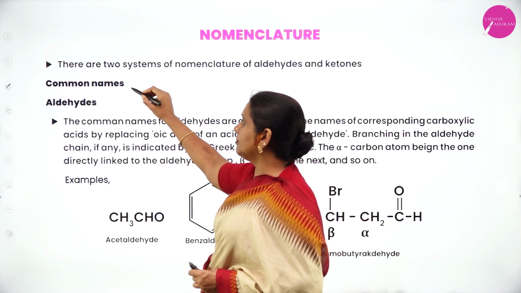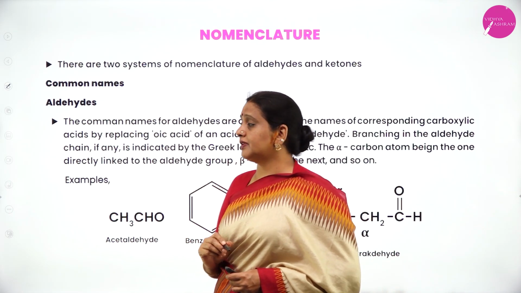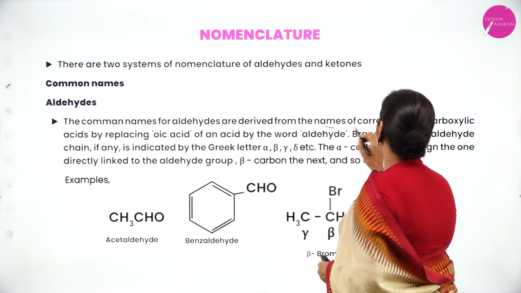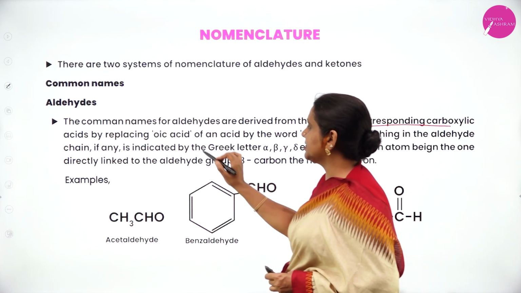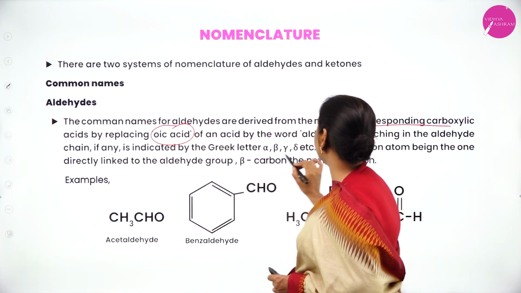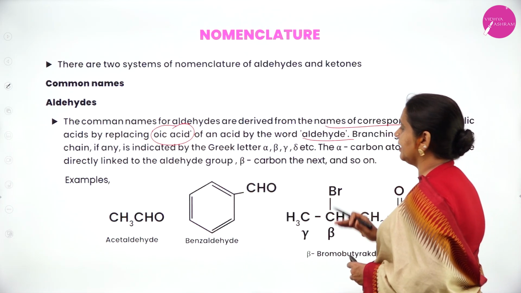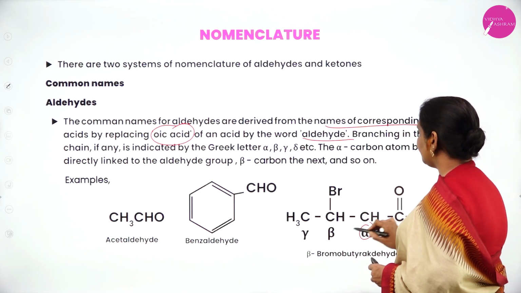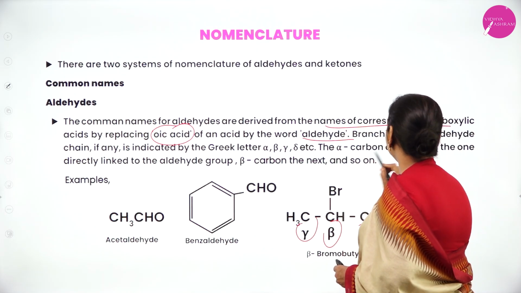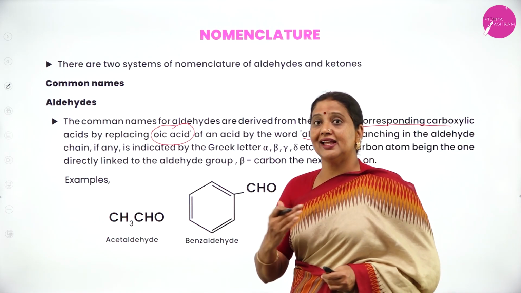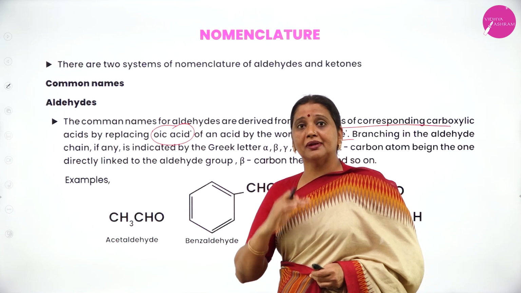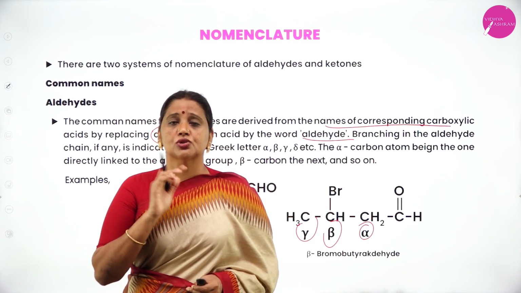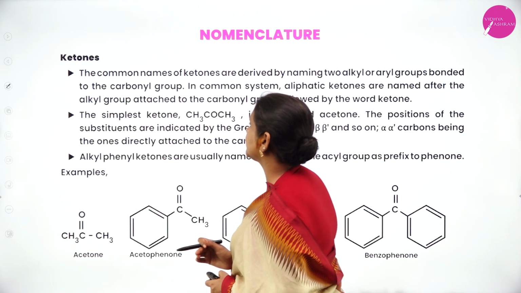There are two systems of nomenclature of aldehydes and ketones. As you know, one is common names, as well as trivial names. The second one is IUPAC names. In common names of aldehydes, they are derived from the name of the corresponding carboxylic acid, replacing the oic acid with aldehyde. If you observe branching, they will be indicated as alpha, beta, gamma. The alpha carbon atom is directly attached to the aldehyde group. Next to alpha is beta. Next to beta, it is called what?